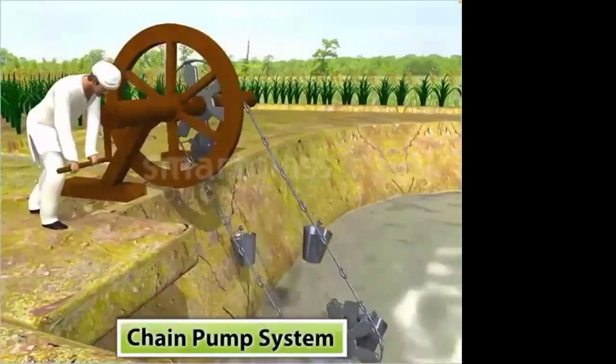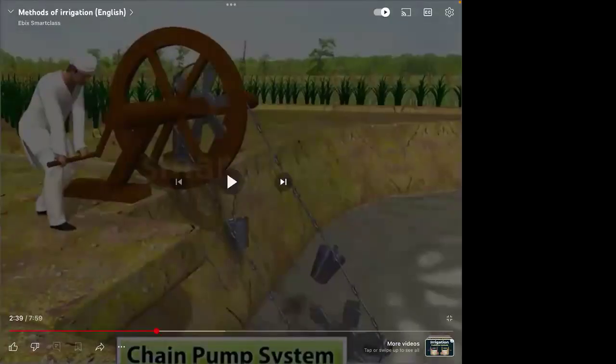In a chain pump system, this is a chain pump where a kind of the same structure is there, a kind of chain is there, but here instead of one bucket, there will be several buckets, and every bucket will be getting filled up. But here the problem is the human efforts are more.